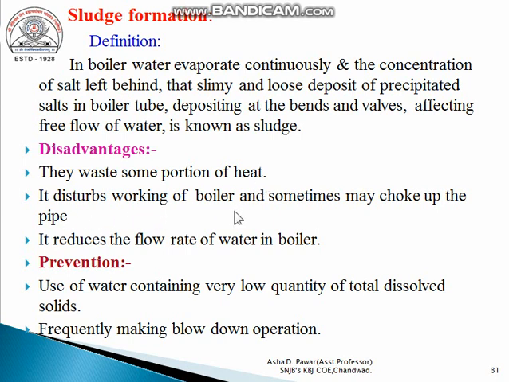It disturbs the working of the boiler and sometimes may choke up the pipes. Due to very high deposition of sludge inside the boiler tube, it disturbs the working of the boiler, and due to the higher deposition of sludge it may choke up pipes. It reduces the flow rate of water in the boiler. Obviously, if a larger amount of sludge is deposited inside the boiler, the free flow rate of water reduces.